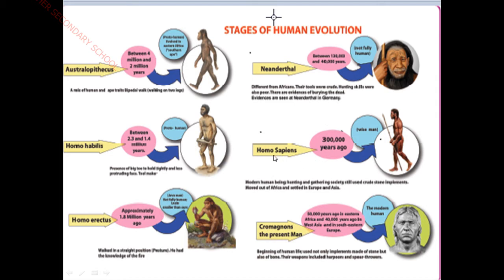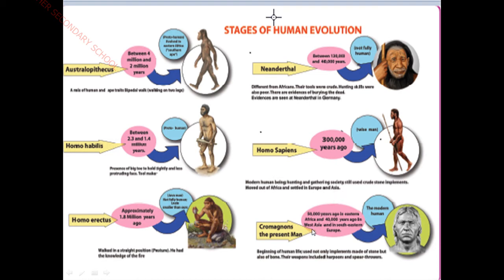And the next type of the human evolution stages is Homo sapiens. They lived 3 lakh years ago. They are wise man. Wise man means they were never bothered, never afraid of anything. So wise, they always have positive thoughts. That is why it is called wise man. Here, the speciality of this human being is modern human being, a hunting and gathering society. They still used crude stone implements, stone tools as their instruments, and moved out from Africa and settled especially in Europe and Asia.